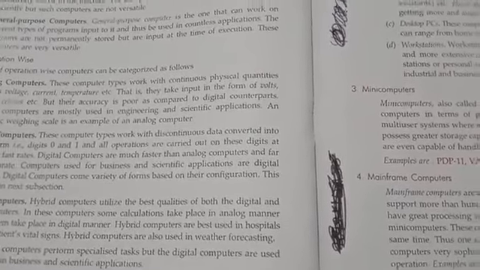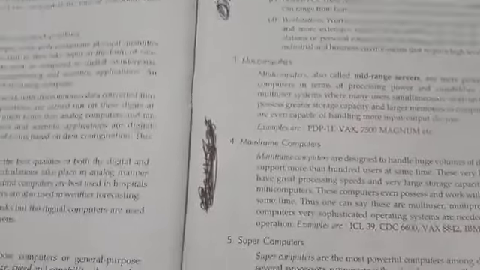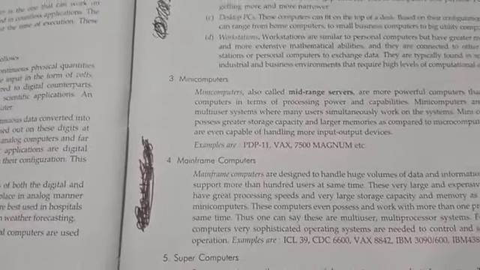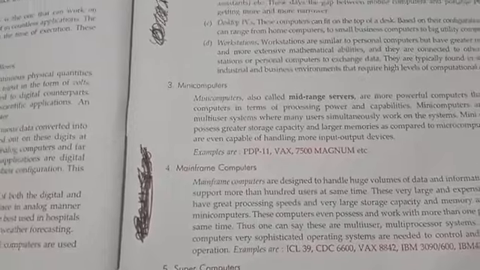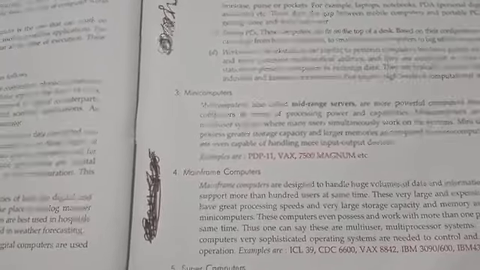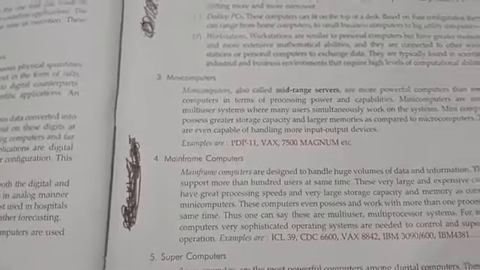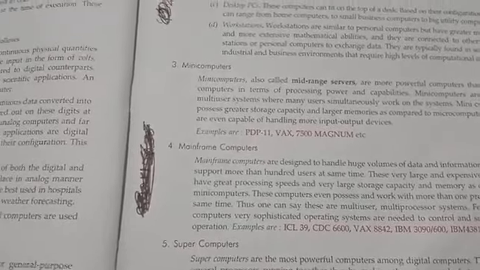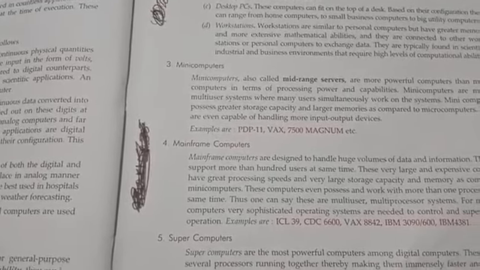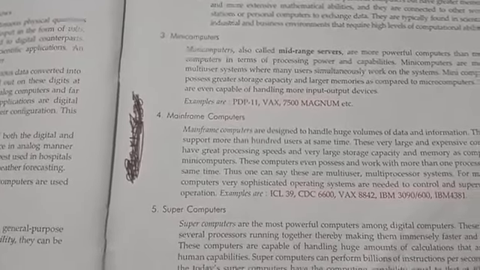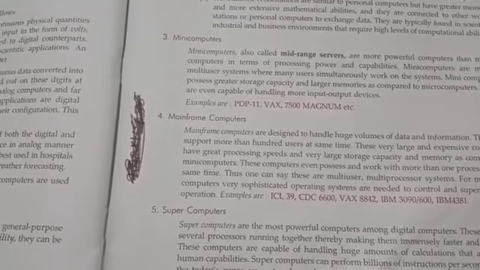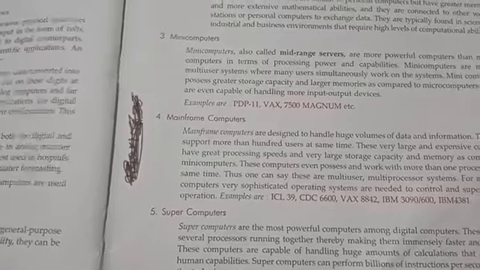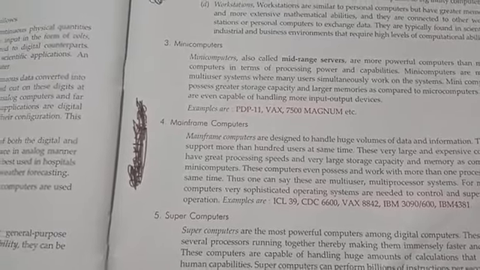You need to read this entire chapter line by line. Another question is like PDP-11 is an example of dash. If you know it is a minicomputer, then only you can write that answer. So study all this. Examples of minicomputers are not direct questions. Then supercomputer. Another example is IBM 3090 is an example of dash. The answer is mainframe computer. Questions are asked like that.